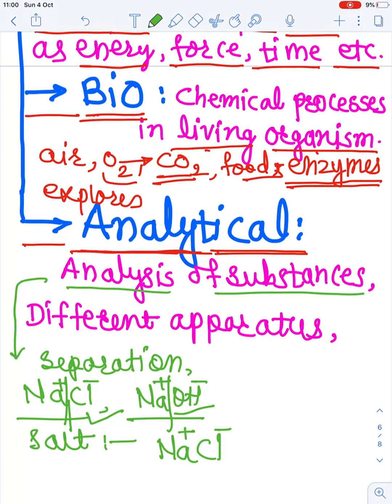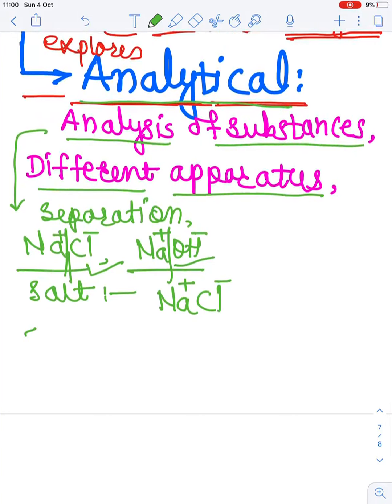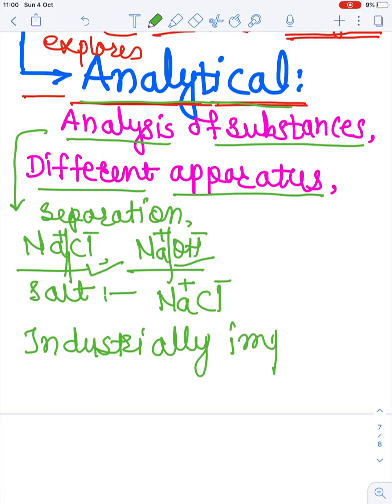और एनालिटिकल केमिस्ट्री also deals with the different apparatus used for the different chemical जो changes है उसमें जो different apparatus यूज होते हैं it comes under the analytical chemistry. तो analytical chemistry is industrially very important chemistry. Industrially analytical chemistry is very important.